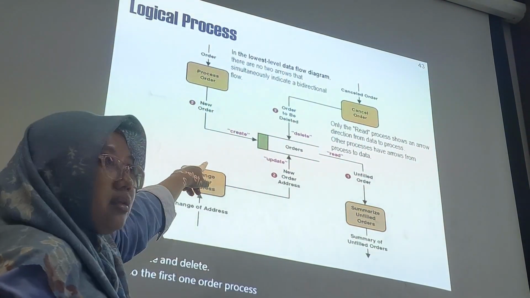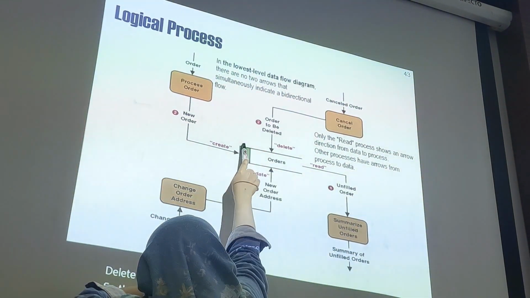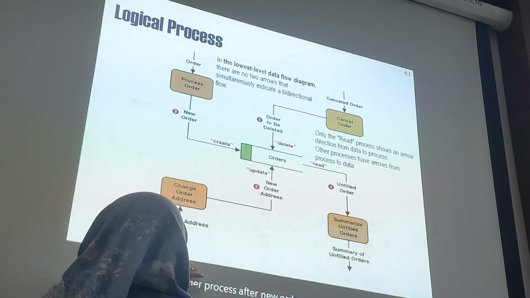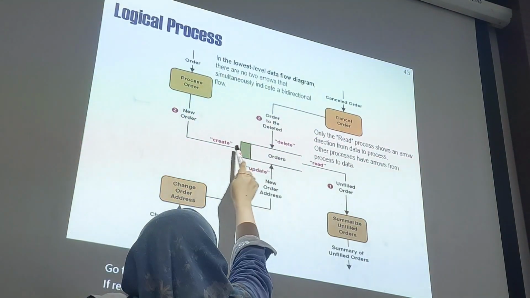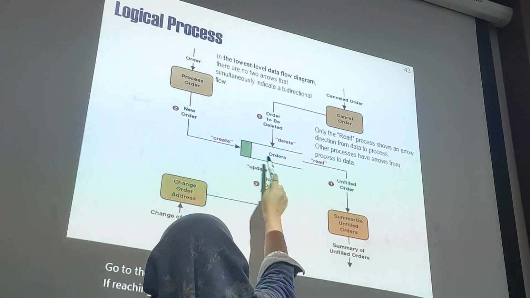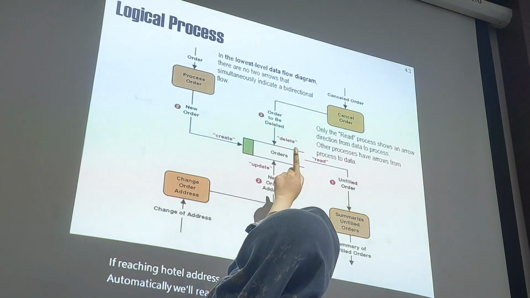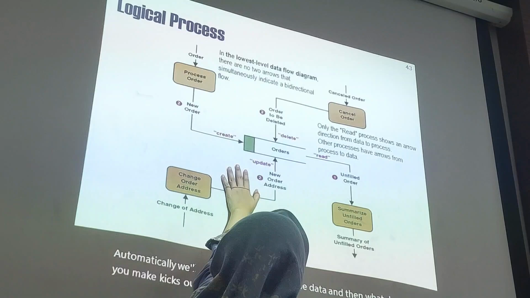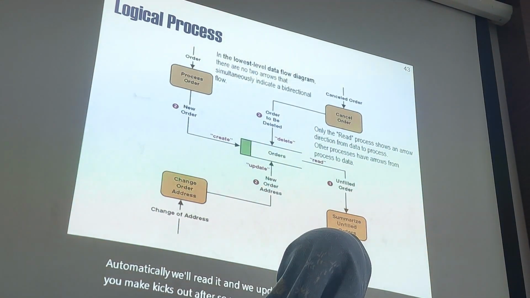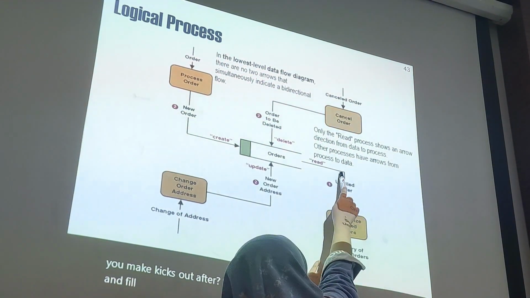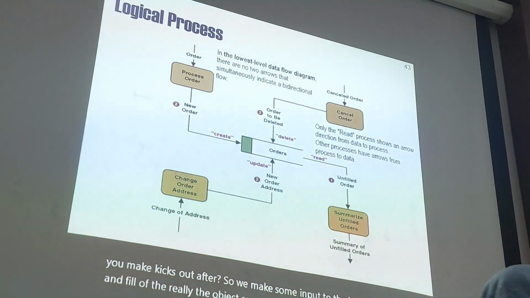A new order, we create. So the flow goes to the database. If we change the order address, we check the order, so we read, and we update the data. Then insert order, so we make some input to the database. But summarize unfilled orders, we read the orders, so this is the output.